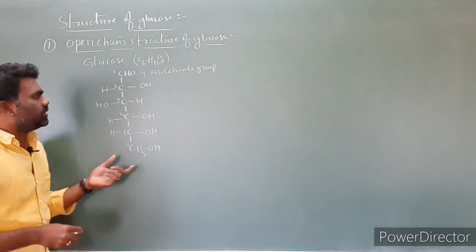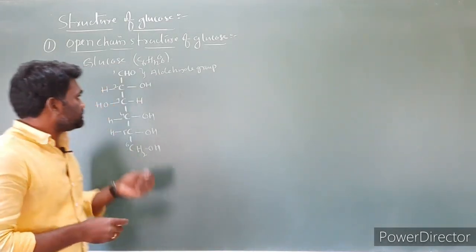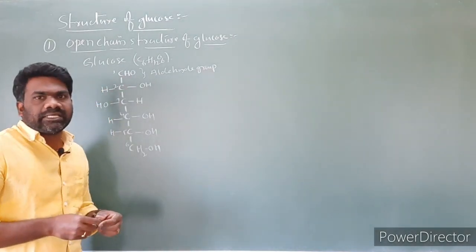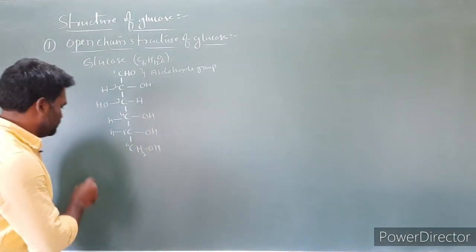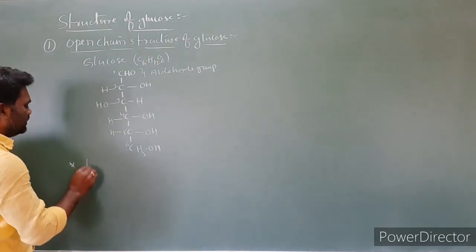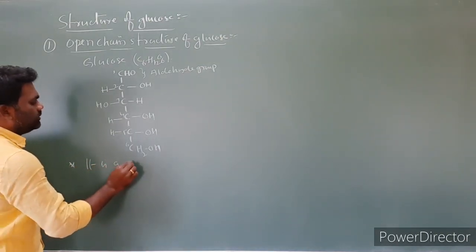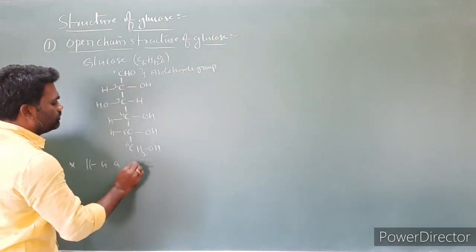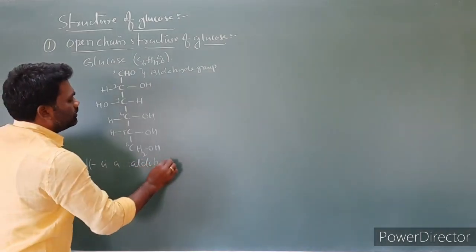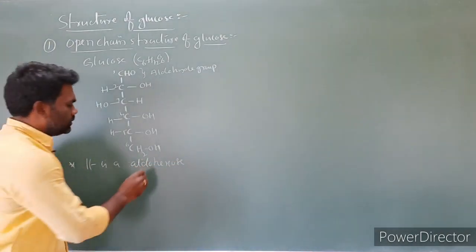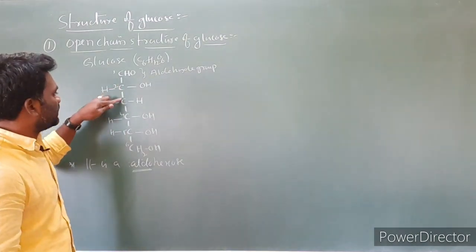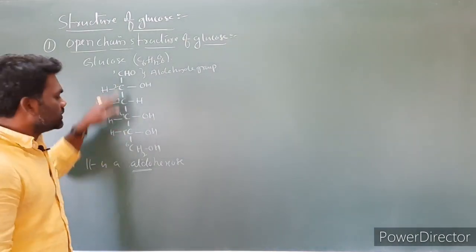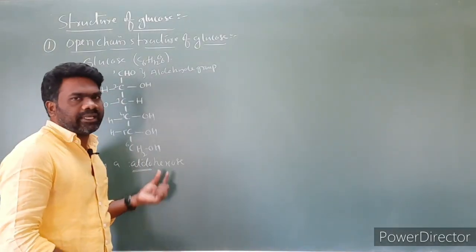By looking at this molecule, the first point to understand is that glucose is an aldohexose. The compound contains an aldehyde functional group and 6 carbons, 1, 2, 3, 4, 5, 6, so we call it a hexose.